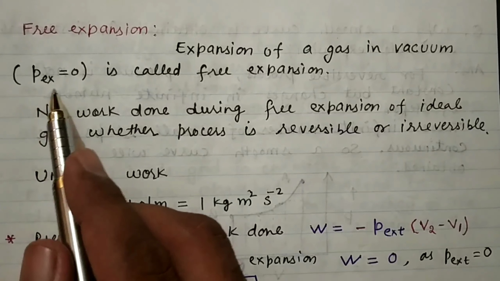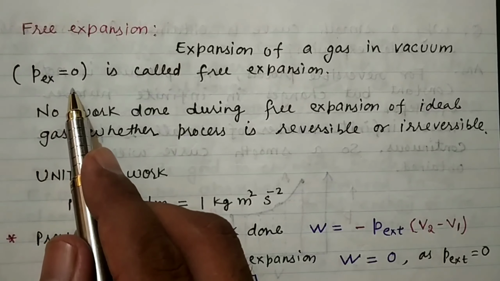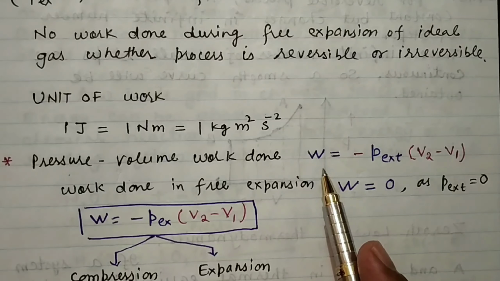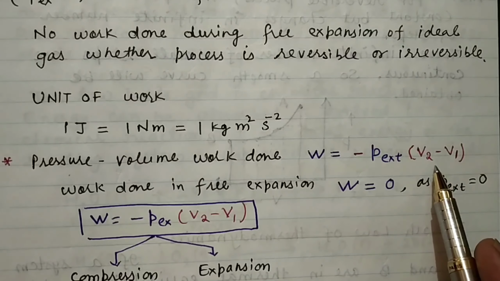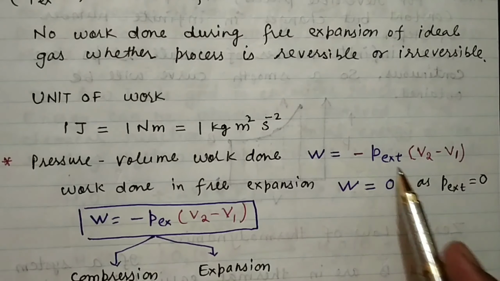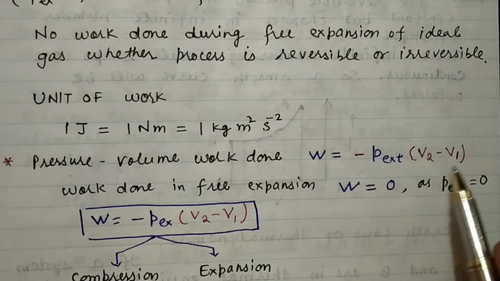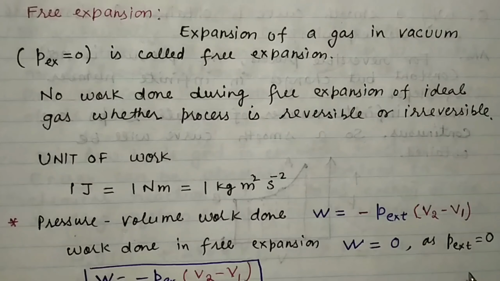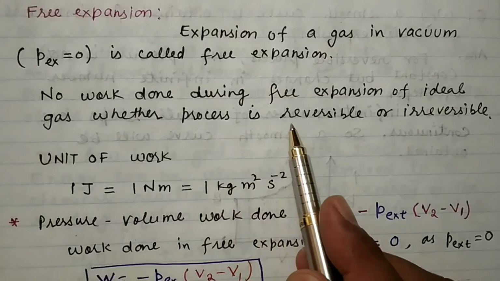In the free expansion of gas, P external, the external pressure, will be zero. If external pressure is zero, we have the relationship for pressure-volume work done, that is W = -P_external × ΔV. During the expansion of a gas in vacuum, P external is zero, so zero multiplied by the change in volume gives W equal to zero. So one can write that no work is done during the free expansion of an ideal gas, whether the process is reversible or irreversible.